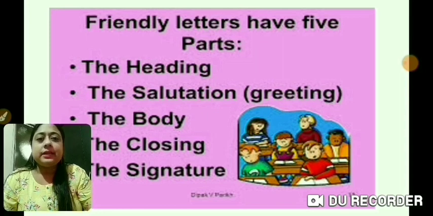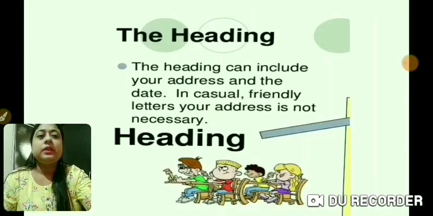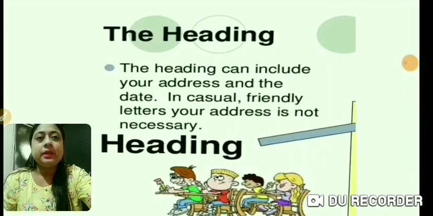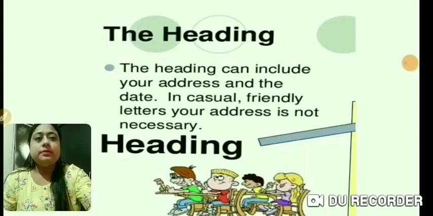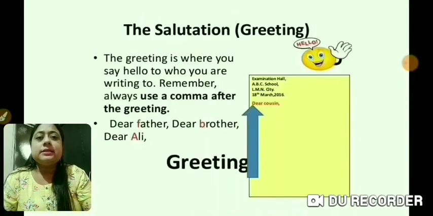So it has got basically 5 parts. What are those? First one, the heading. The second one, salutation or greeting. The next, the body. Next, the closing. And the last, the signature, that is where you write your name at the end. Now, what is the heading of a letter? The heading includes your address and the date. Okay. Next is your salutation.